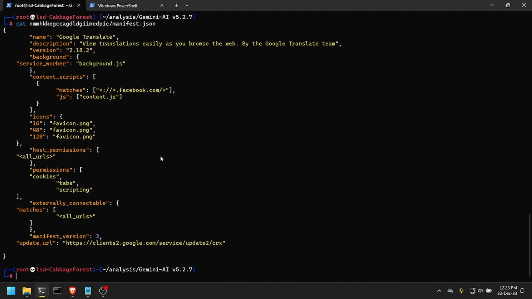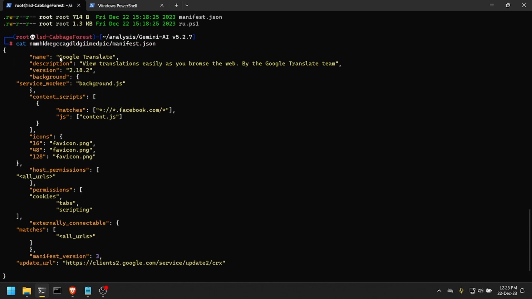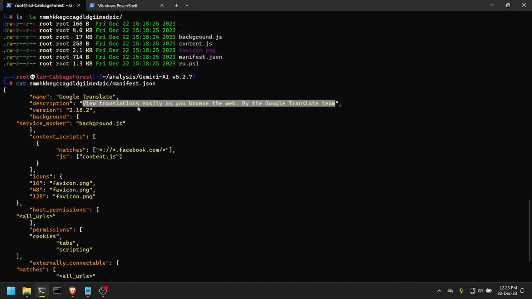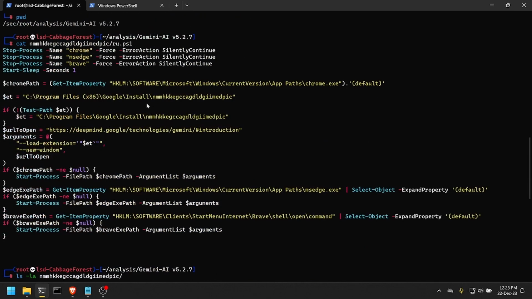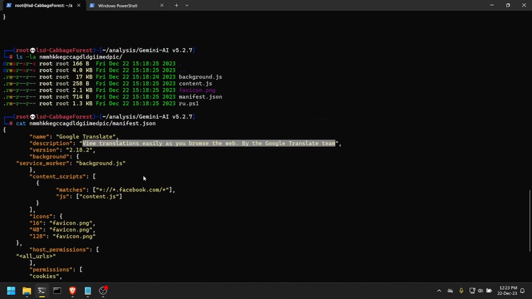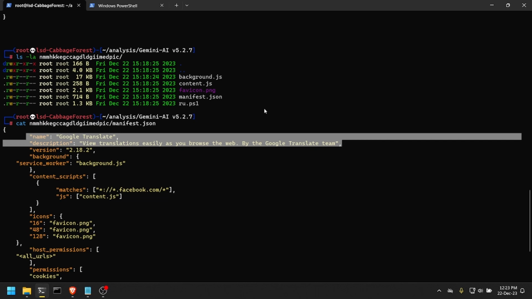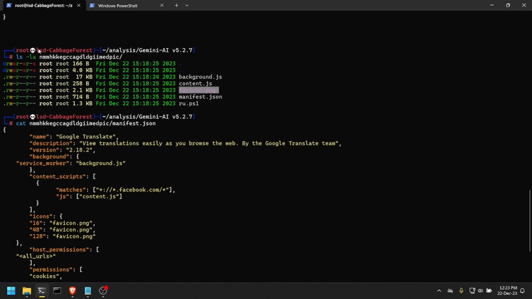And here it tells us a couple of things about this extension. The name of this extension is Google Translate, and the description is also about Google Translate, which doesn't make sense at all because this was supposed to be something related to Google AI and not Google Translate. But I guess this is something they did just to make this malware stealthier, because people would just see the Google Translate icon and think that this is something normal. Which actually, this favicon, I cannot open it because it is a VPS here, but I already took a look before, and this is just the Google Translate icon, normal.